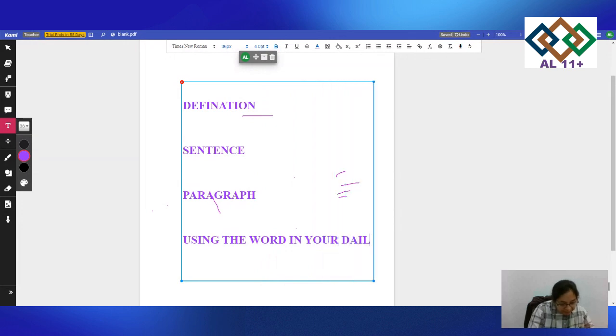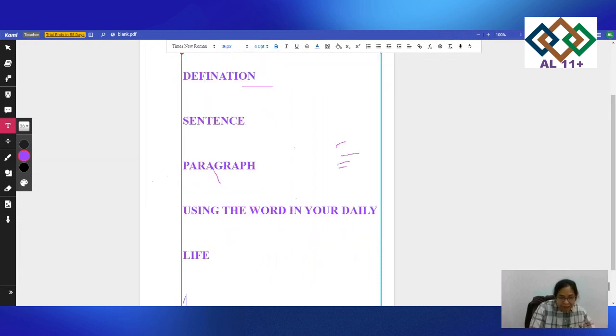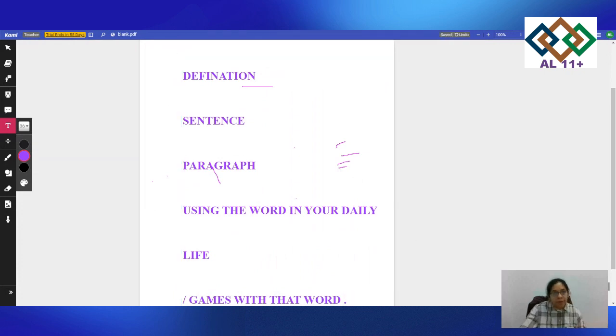in your daily life, and then try making games with that word. So, first of all, is the definition of the word. Try making a sentence, a paragraph, using the word in your daily life, and make a game with that word. So, try making games to use that word.